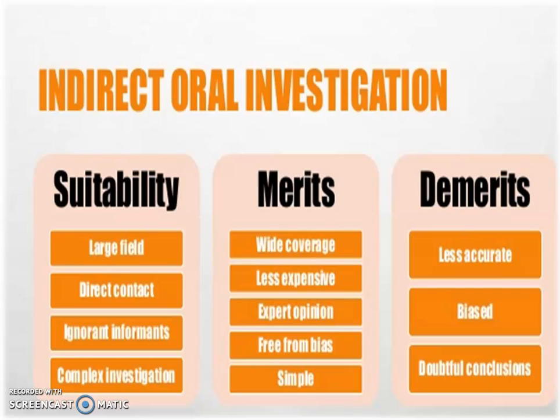You can even get the data from the person who wants to ignore you. Complex investigation: even if there are complex questions, you can still get the data, as the answers come from the third person.